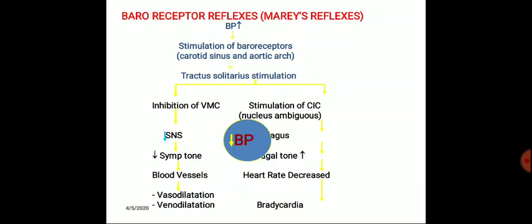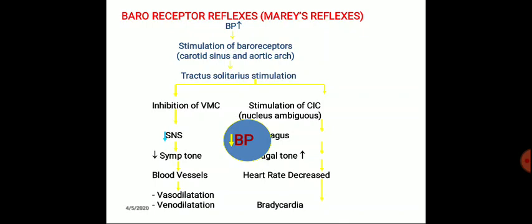Because of GABA, the inhibitory neurotransmitter, it inhibits the pressor area of the vasomotor center. When the pressor area is inhibited, there is decreased activity of the sympathetic nervous system. This causes decreased sympathetic tone, which goes to the blood vessels and the heart, and causes vasodilation and venodilation.